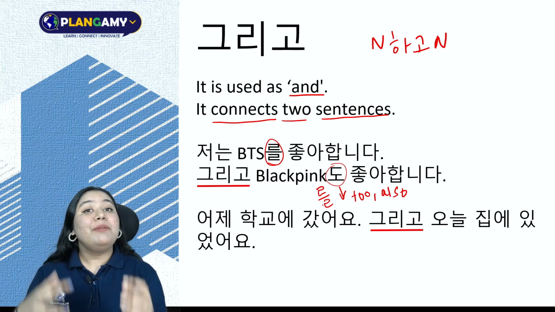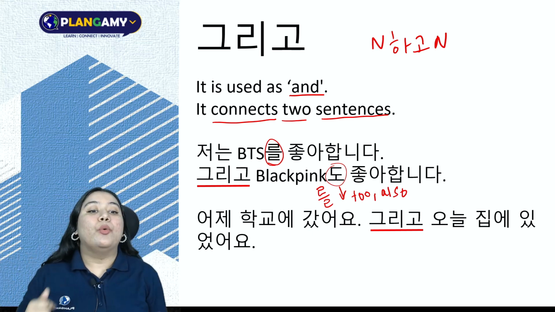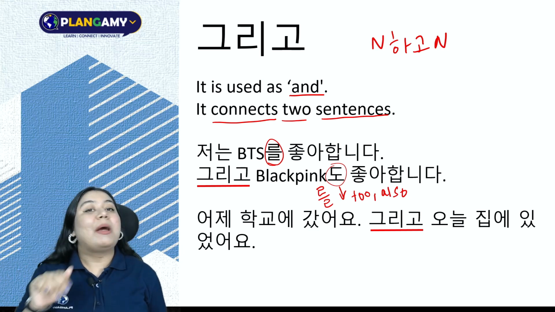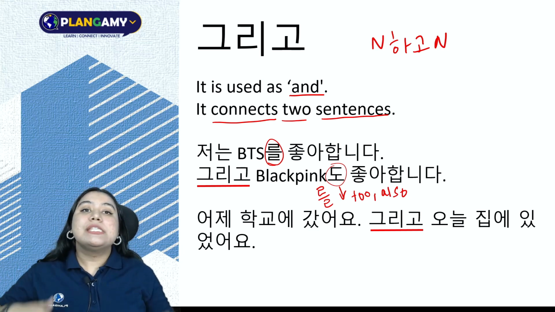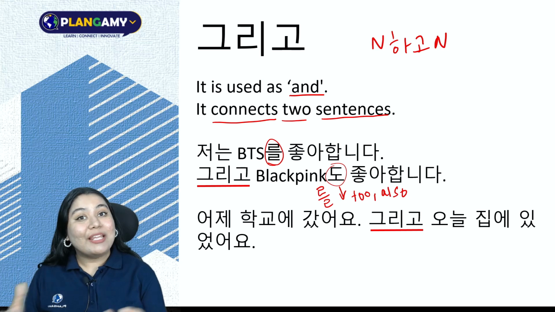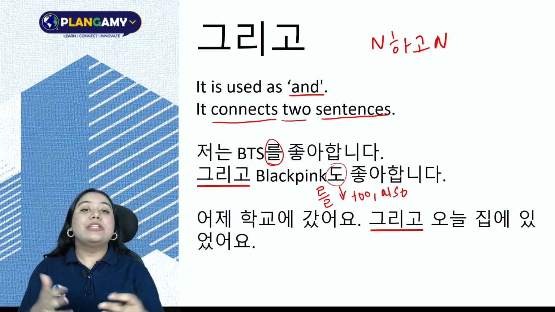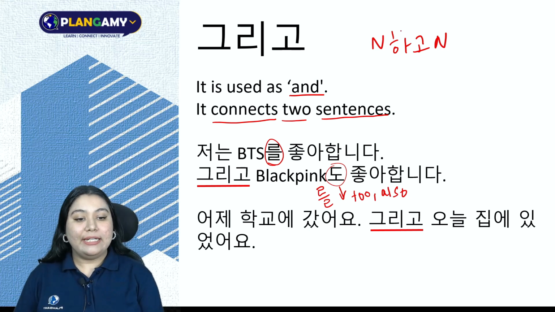So either I'm putting my marker, or I'm putting 도. Instead, if I had said 그리고 Blackpink를 좋아합니다, that would have also been okay. That is also grammatically correct. So what happens is 도 basically replaces your markers. Same would go for topic marker and subject marker also. So either you use a marker, or you use 도, right?